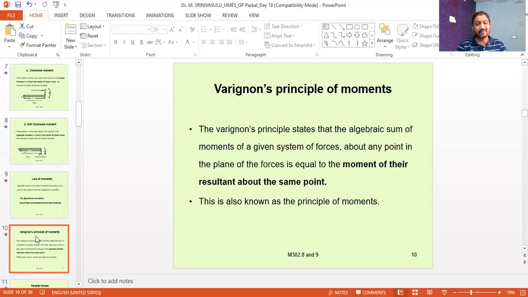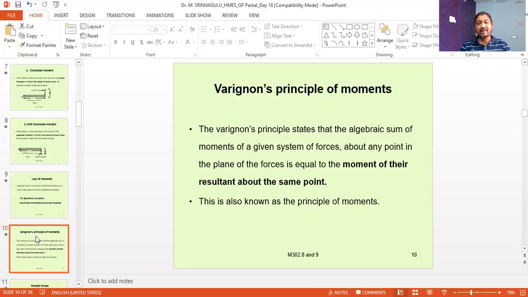But here, Varignon's principle of moments will come into effect when we have some amount of resultant acting on the body due to the action of the forces. Then this principle is applied at that condition.